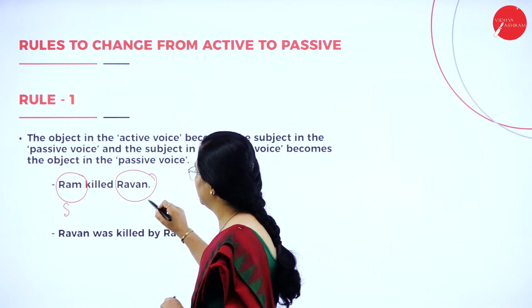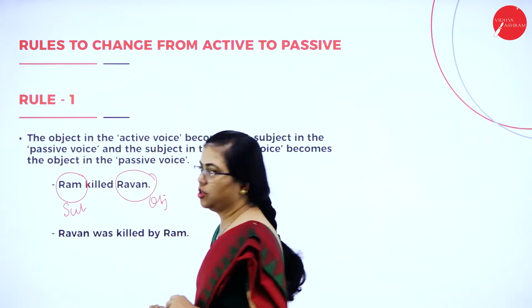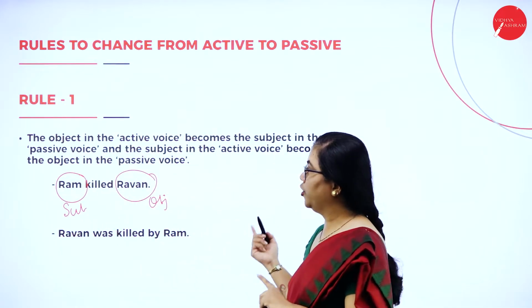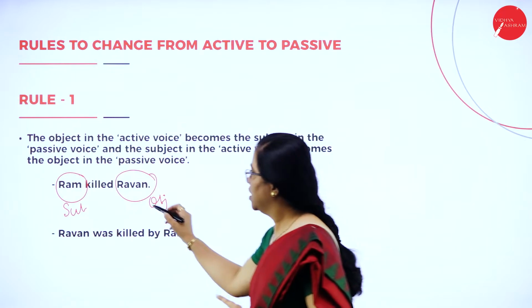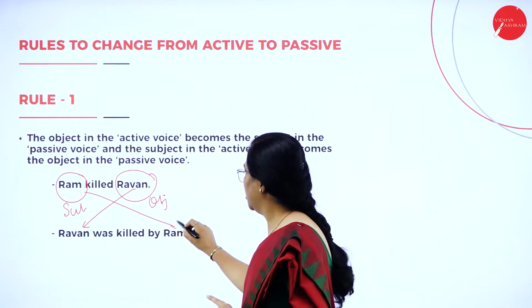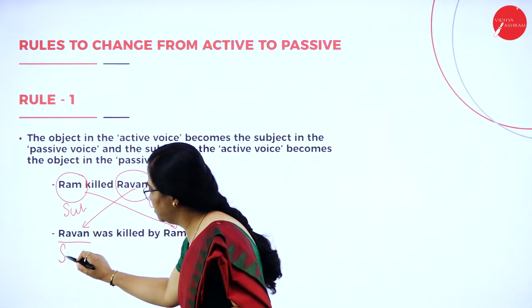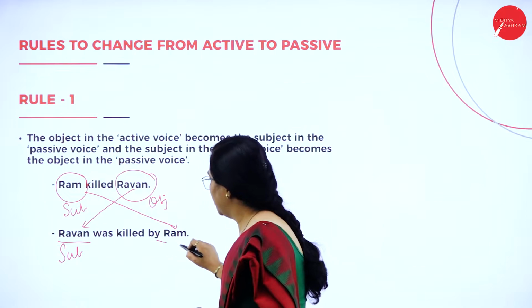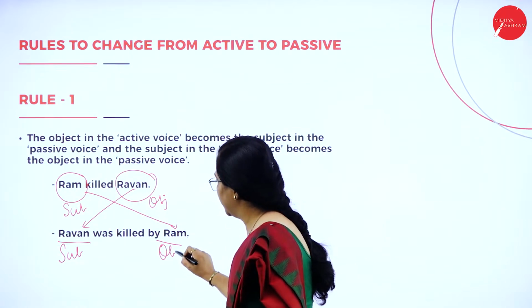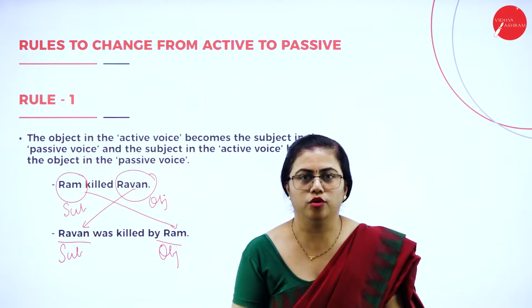Ravan is the object. Ram is the subject, Ravan is the object. Now what did I say? You have to interchange subject and object. So Ravan has gone to the subject part, Ram has come to the object part. Now Ravan is the subject of the sentence, Ram is the object of the sentence. This is the most important rule you have to follow.